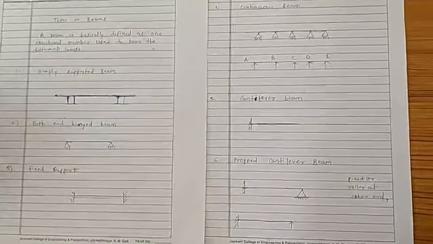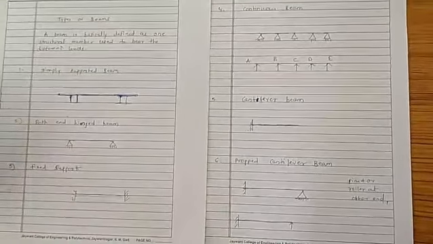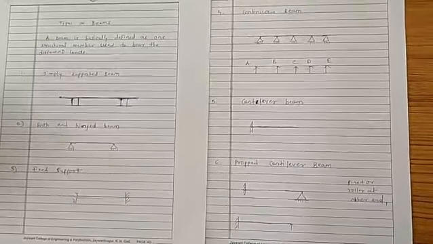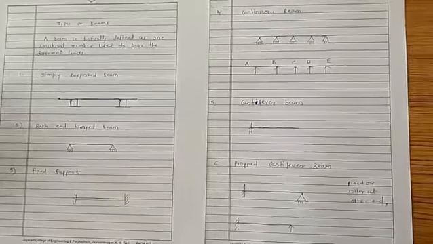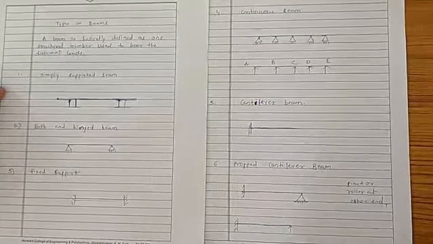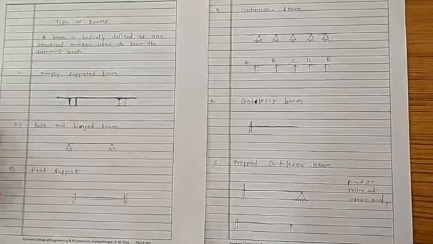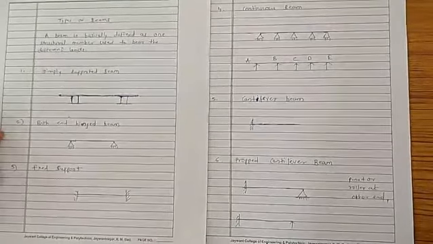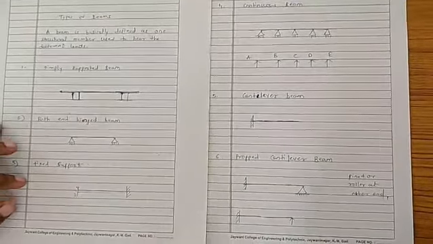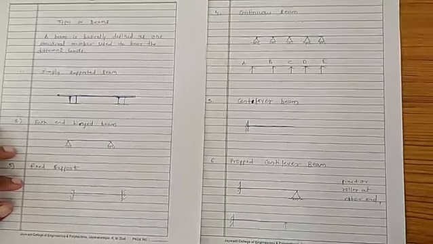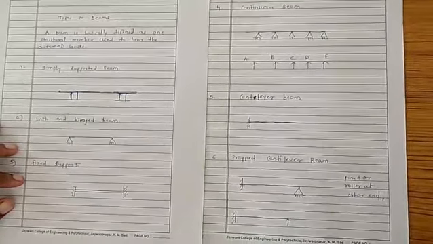So we should know what kind of loads come on the beams. Types of beam: in that we can understand six different kinds of beams. The first one is the simply supported beam, the second is the hinged beam, then the fixed beam, continuous beam, cantilever beam and propped cantilever beam.